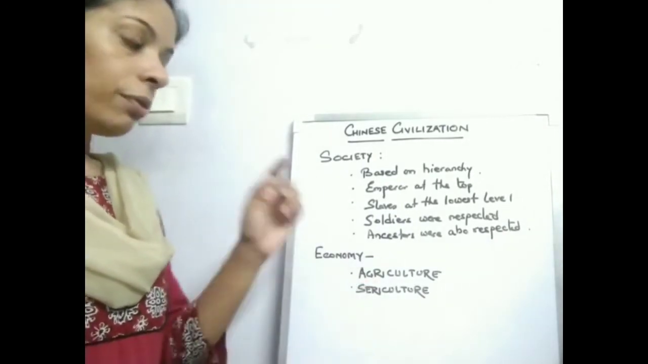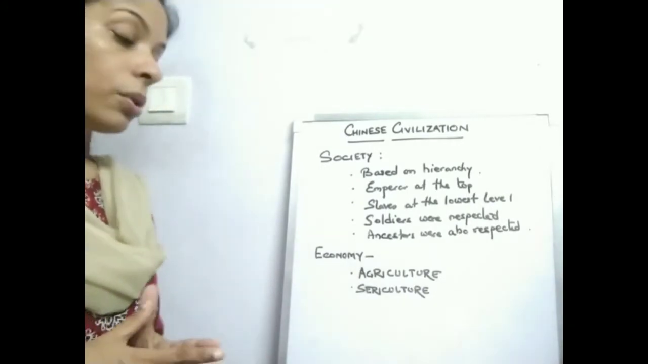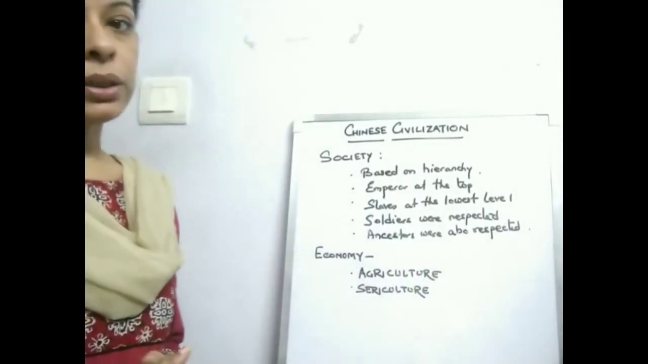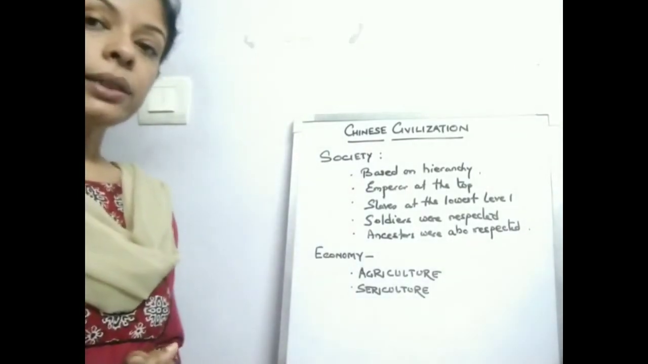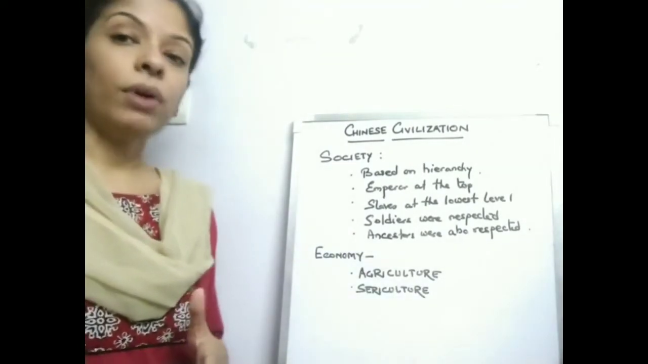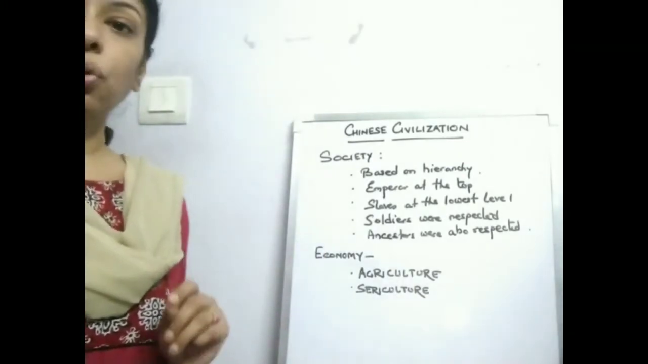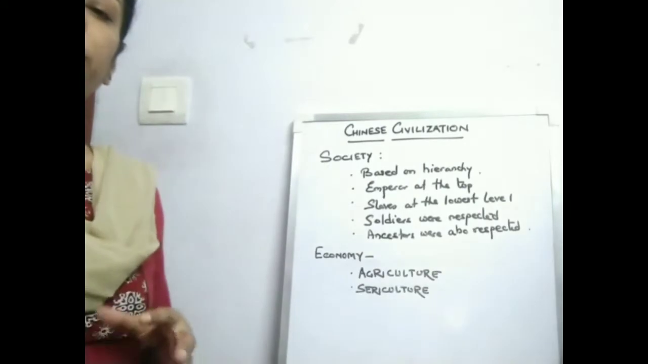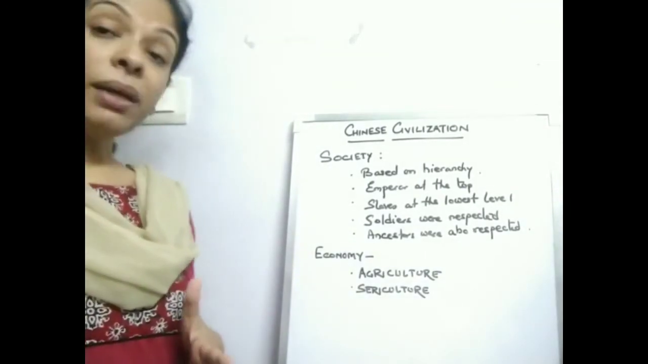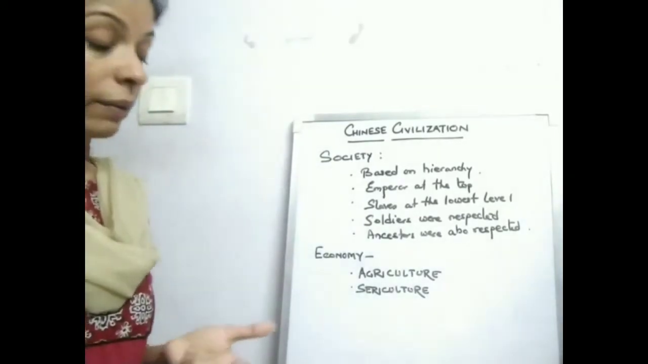Now, first we will take up agriculture. Agriculture was the most important occupation of the people in China. Because the land was fertile, the civilization came up on the bank of the Huanghe River. So the land was very fertile, which was used by the farmers to grow crops. And they used to grow a variety of crops, like rice, wheat, barley, millet. So crops were abundant, there was plenty of crops that they were growing.